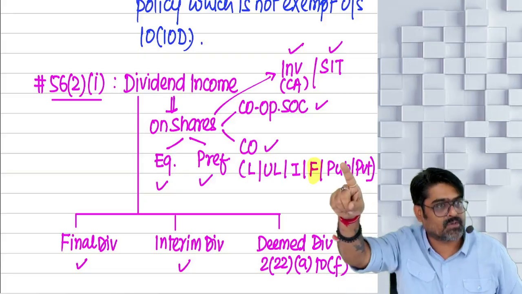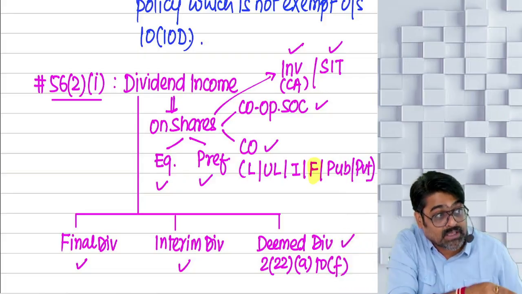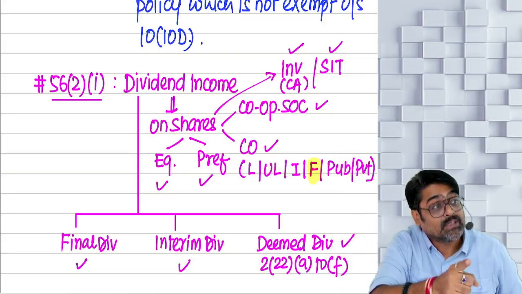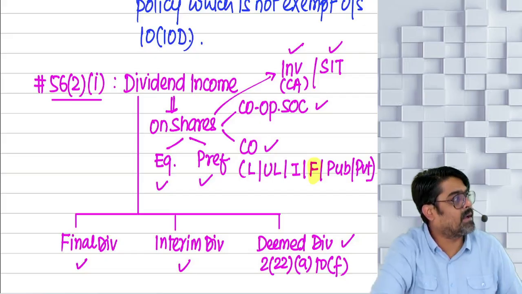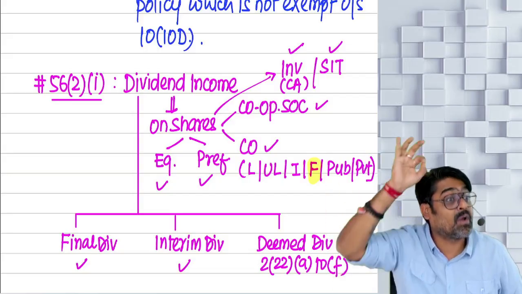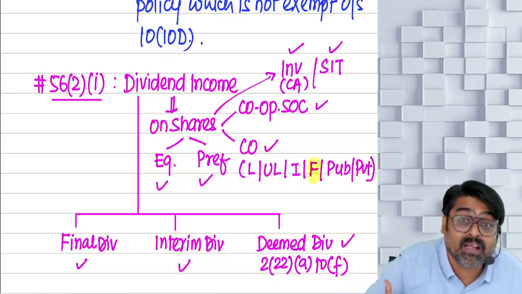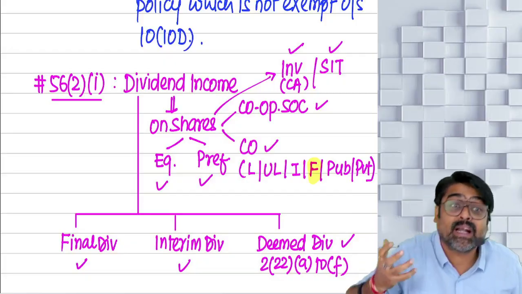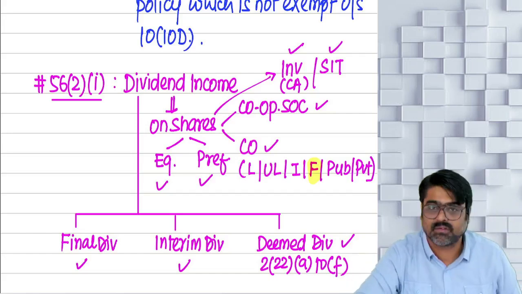That time also I told you in the first lecture of PGBP that dividend on shares held as stock in trade cannot be classified as PGBP income, because there is a specific charge under the head IFOS which says that dividend will always be taxable under that head, whether the shares are held as stock in trade or a capital asset, will not make any difference.